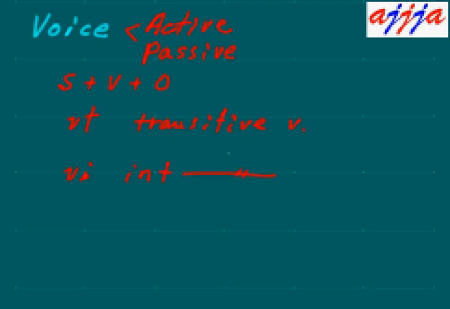Transitive verb means a verb with an object. Object means, like, I love you, then you is the object. An intransitive verb is without an object. That means, like, I am a boy, or I became a doctor, or I go, you come. Those kinds of verbs. So we're talking about VI, which is an intransitive verb.